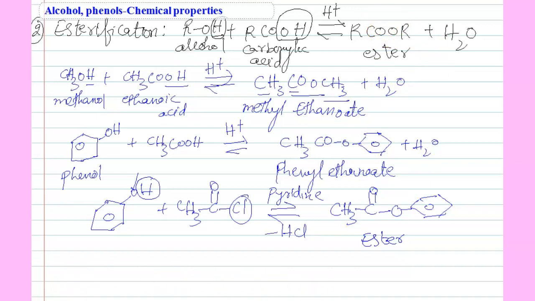So ester formation: alcohols react with carboxylic acid in presence of an acid catalyst to form an ester. In case of acid chloride, acyl chloride, acid chloride.